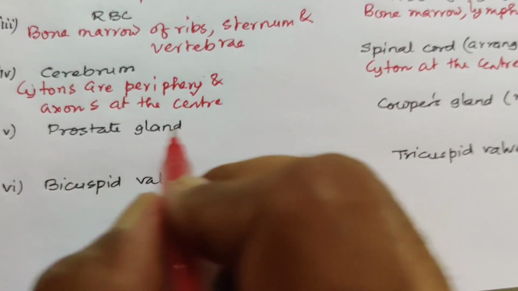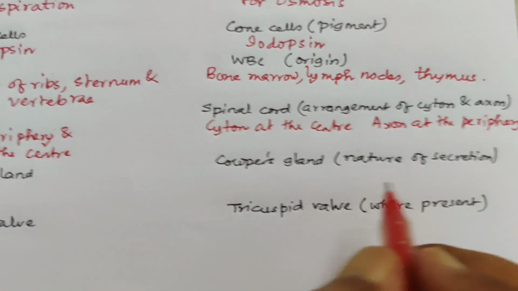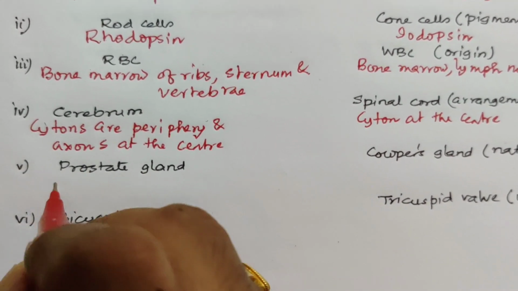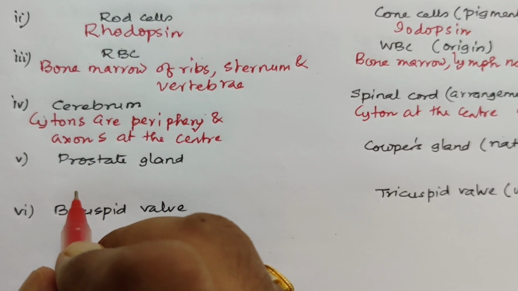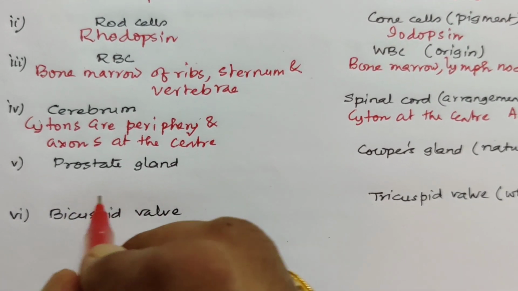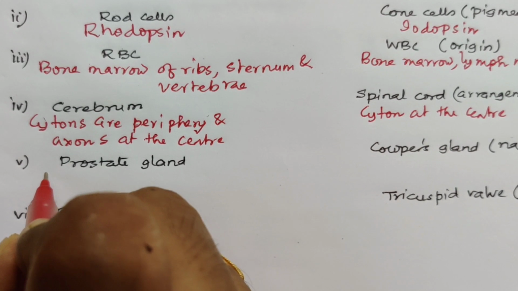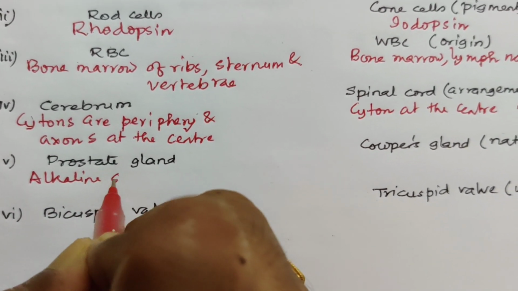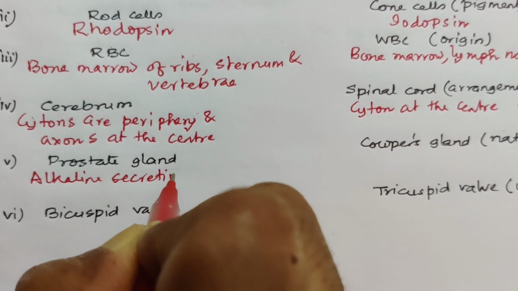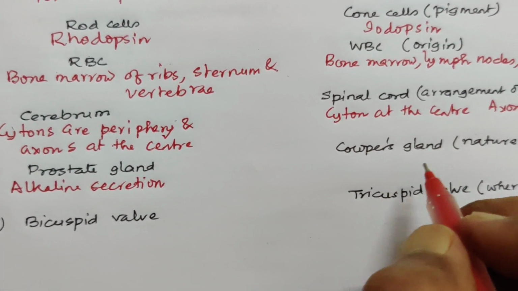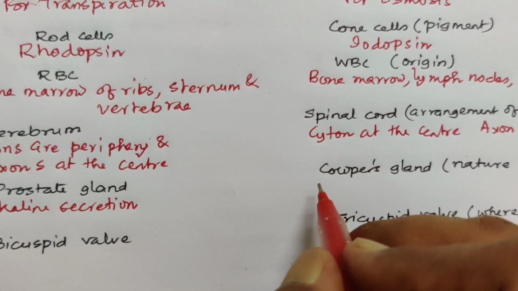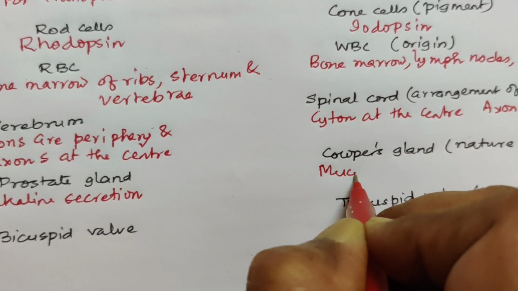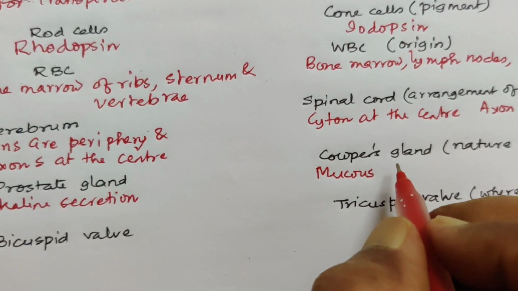Prostate gland and Cowper's gland, depending on the nature of secretion. In case of prostate gland, the secretion is alkaline in nature and neutralizes acidity in semen. And here the secretion is mucus secretion, which lubricates the vagina.